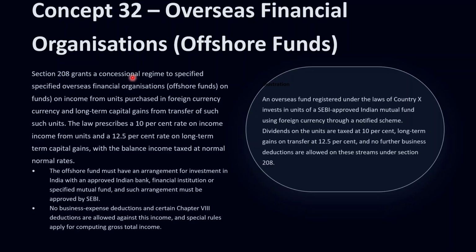In such cases, income from the units is taxed at 10%, and the long-term capital gains on transfer of those units are taxed at 12.5%, while other income is taxed at the normal rate. So three tax rates are there: 10%, 12.5%, and the normal tax rates.